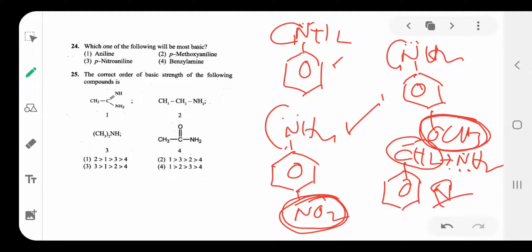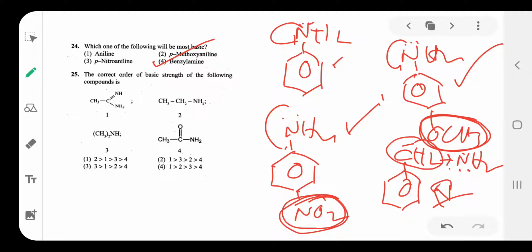In the second option, resonance is present and the electron donating group is there, but the presence of resonance makes the lone pair less available. Here the absence of resonance makes the lone pair more available. So the fourth one has more basic character. Option is 4.